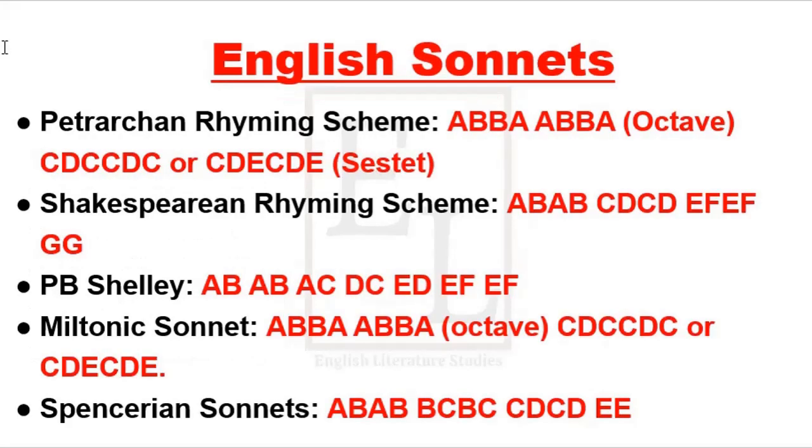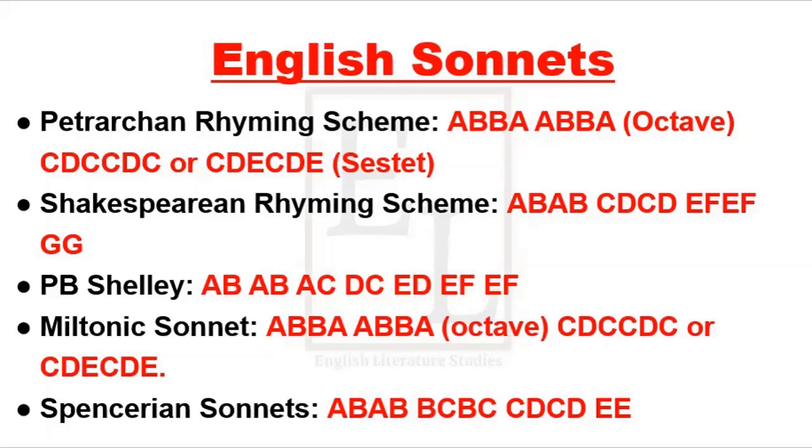Let's look at the different rhyming schemes given by different writers. The Petrarchan rhyming scheme is an octave and sestet. ABBA, ABBA is an octave, and CDC, CDC or CDE, CDE is the sestet. So there can be a difference in the sestet, but the octave remains the same. The Shakespearean rhyming scheme is AB, AB, CD, CD, EF, EF, GG, as it was given by the Earl of Surrey. On the other hand, we have P.B. Shelley.